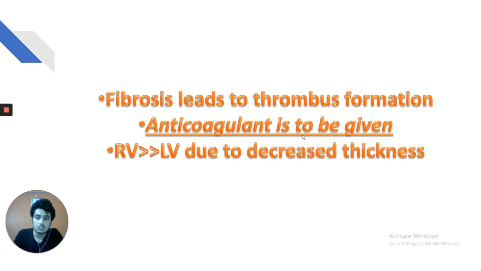Again, fibrosis is more common in the right ventricle than the left ventricle, as common sense, because the right ventricle has a thinner wall than the left ventricle. So fibrosis can easily affect the right ventricle, but it requires a greater effort to involve the thick wall of the left ventricle. As we already saw in the case, the symptoms of right-sided heart failure, raised JVP, congestive hepatomegaly, and pedal edema are more common with the right side of the heart than the left side of the heart.